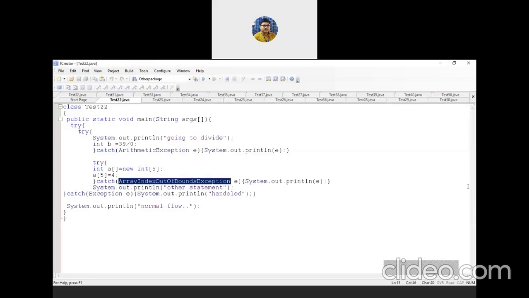So you must follow the naming convention of these classes, just like this. ArithmeticException: A capital, E capital. Similarly, in the case of ArrayIndexOutOfBoundsException: A capital, I capital, O capital, B capital, and A capital. You have to follow the same thing, otherwise your program will give you an error, because these are classes which are already defined as exception